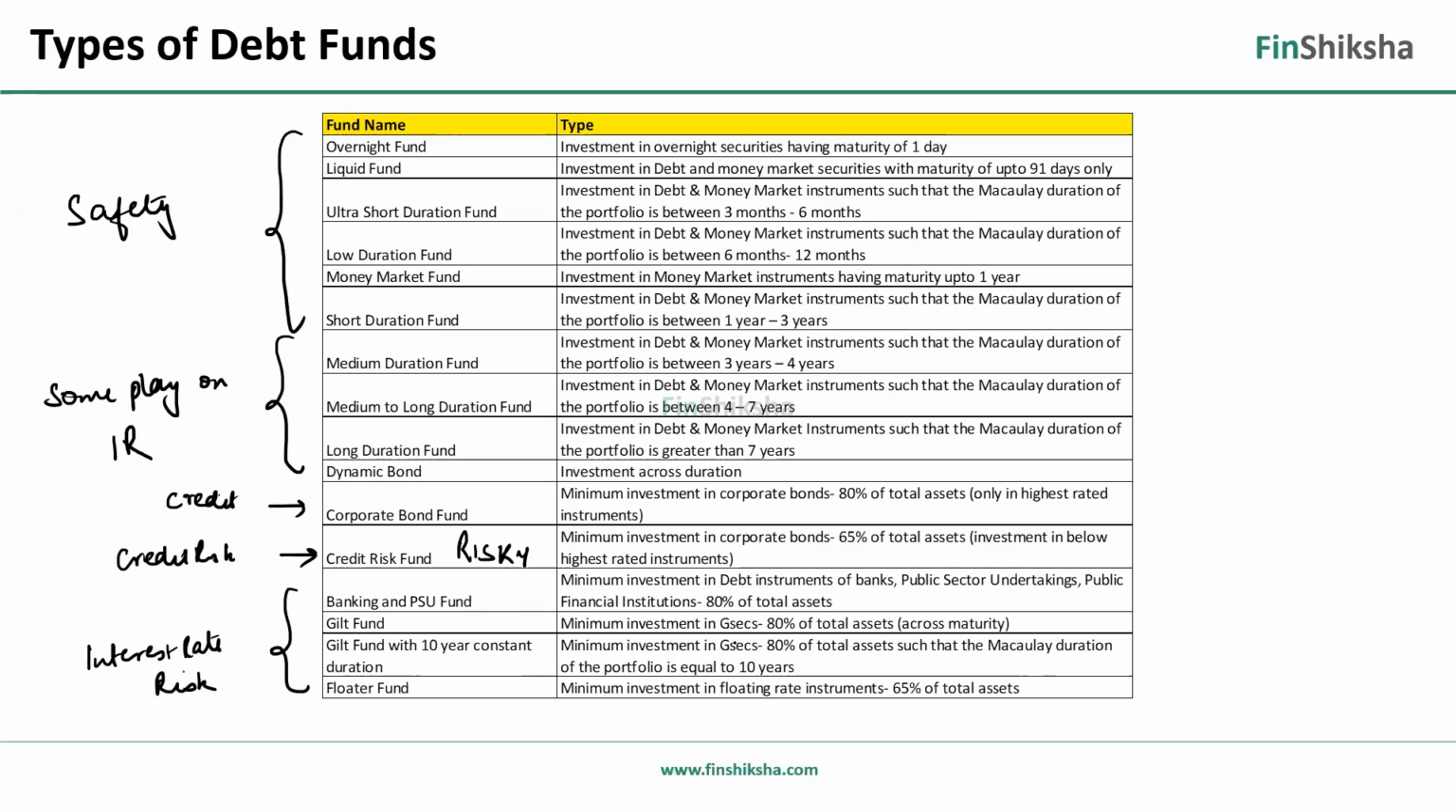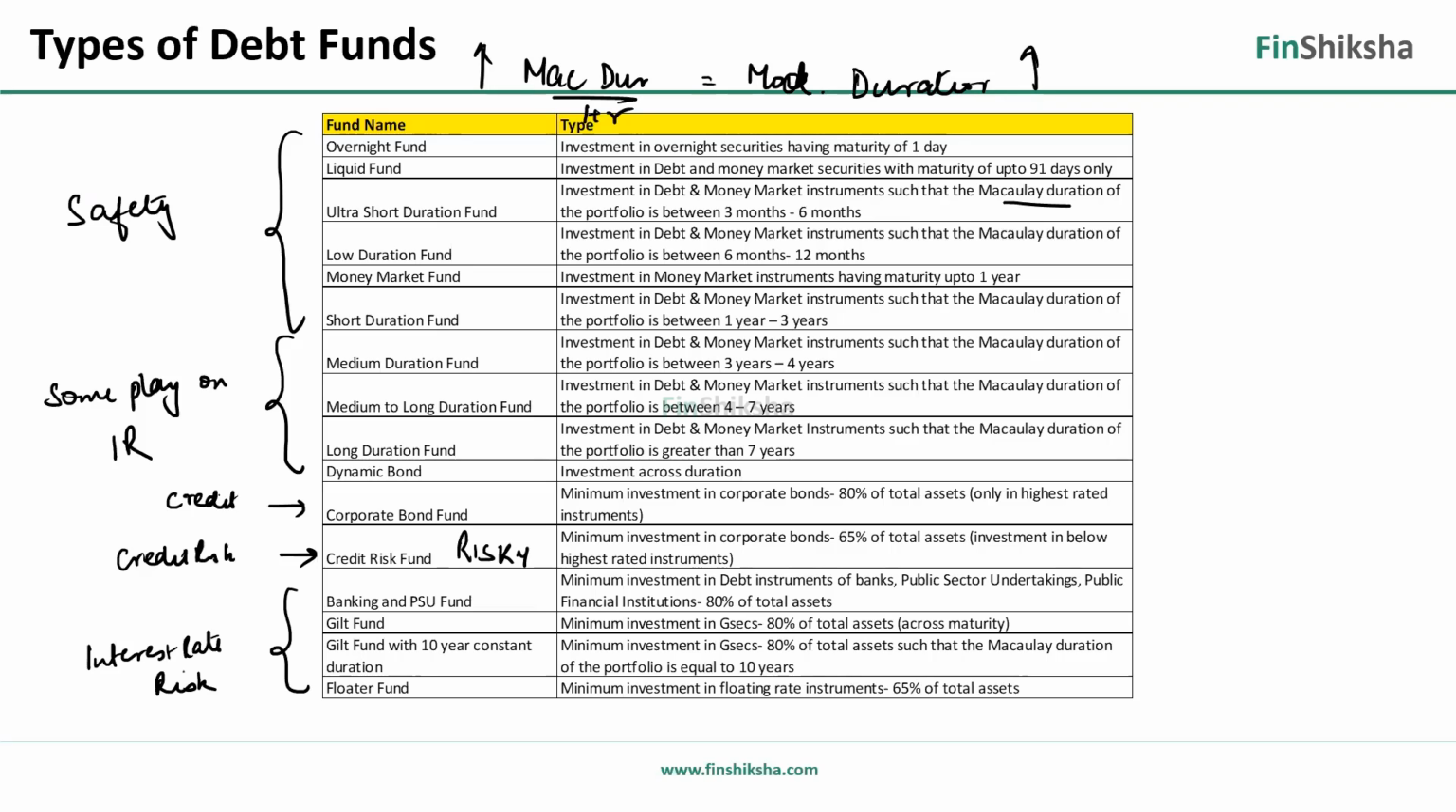Because as you go down, you're seeing that the Macaulay duration is increasing. Modified duration is nothing but Macaulay duration divided by 1 plus R, R being the YTM. So as Macaulay duration goes up, modified duration goes up. As modified duration goes up, your interest rate sensitivity goes up. We just need to remember this, right? So longer the maturity, higher the duration, higher the duration, higher the interest rate risk.